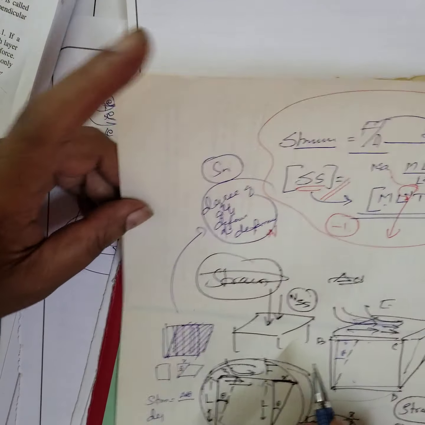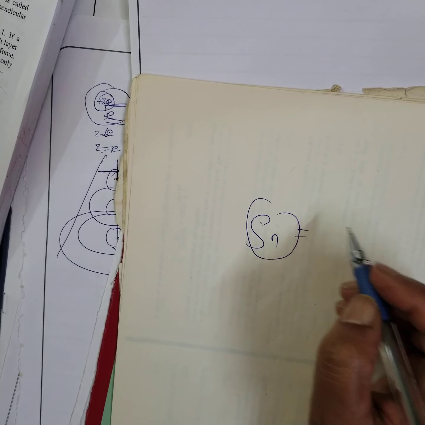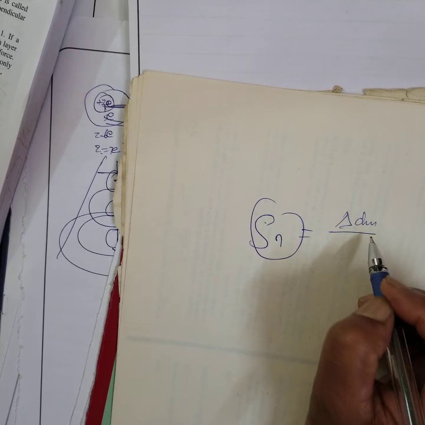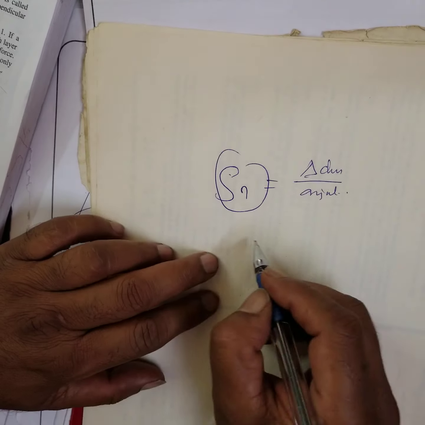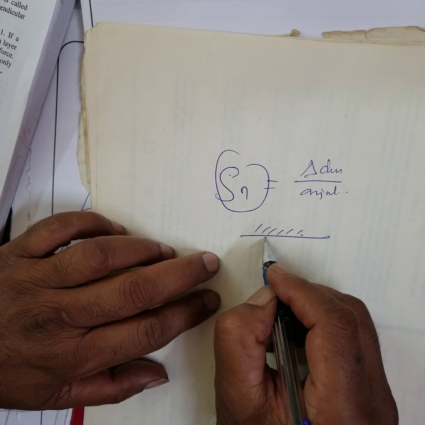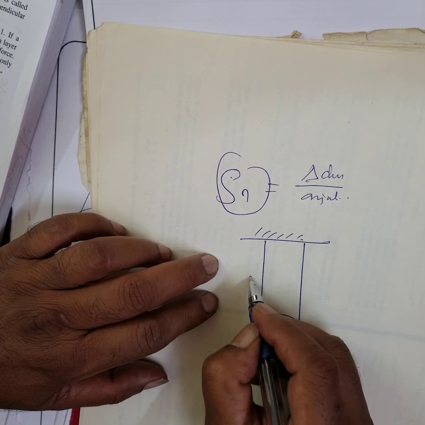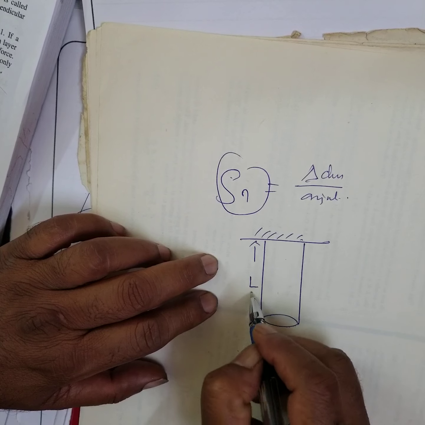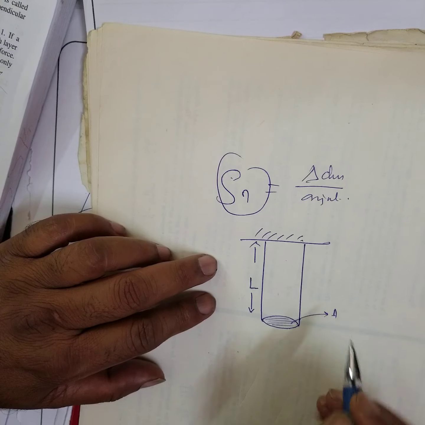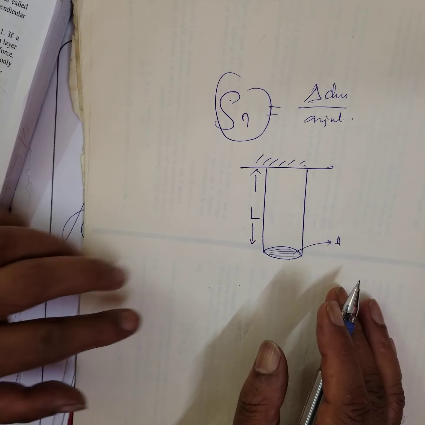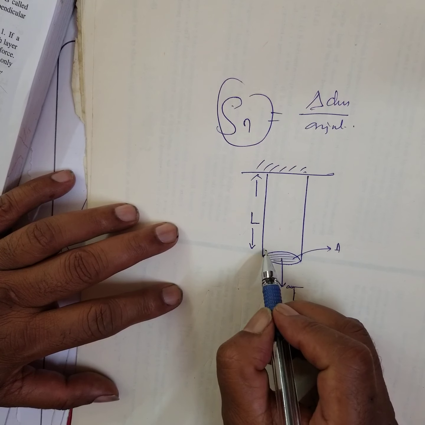See how to measure the strain. What is strain? Strain is the measure of the ratio of change in dimension to original dimension. Original dimension is very important. For example, you have a rubber cord, right? This is the original length, and this is an area, A. Now what I do is I apply a force. This is the applied force.